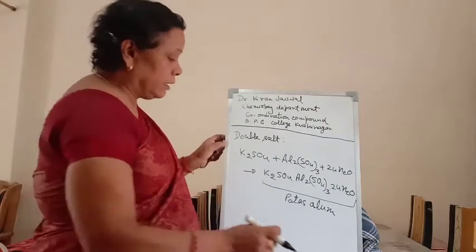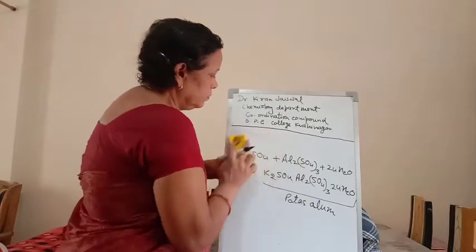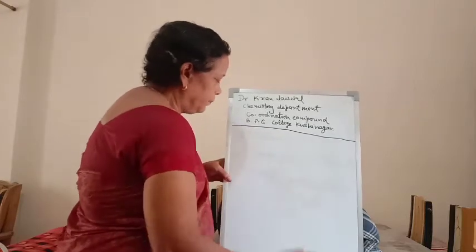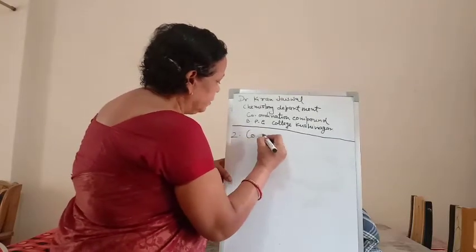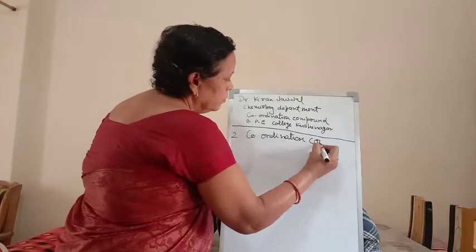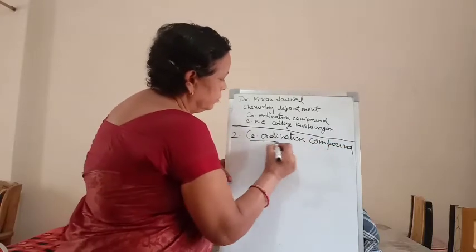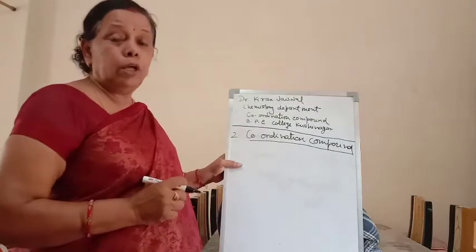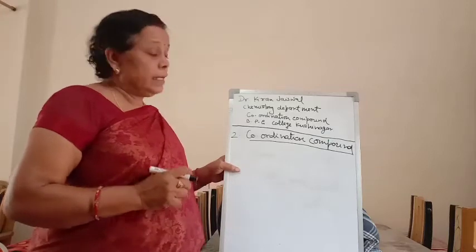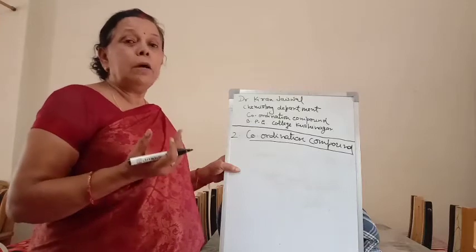The second point is the coordination compound. What is a coordination compound? Coordination compounds are addition compounds which retain their identity when dissolved in solution. Their physical and chemical properties are not similar to those of the parent compounds.